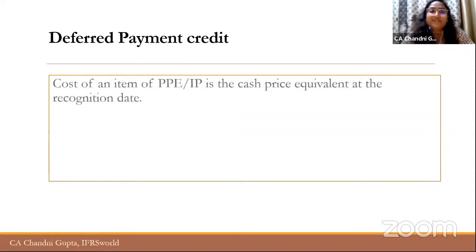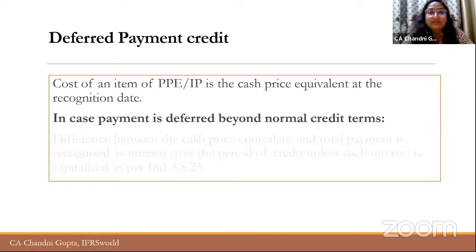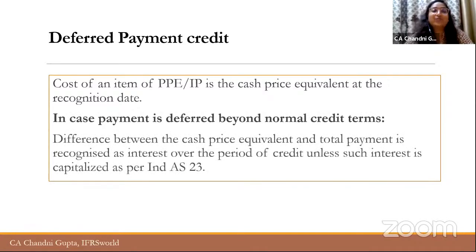So obviously, if the company has purchased an item of asset, PPE or IP, at deferred payment credit, in that case, what happens? The company is required to recognize the cost at cash price equivalent. That means the interest portion is not recognized initially, but it will be recognized over the period of time, right? So the unwinding of interest will be done, and initially the cash price will be recognized as the cost of PPE.